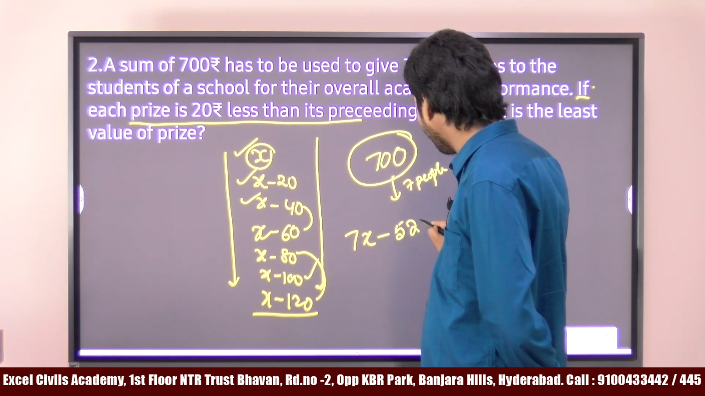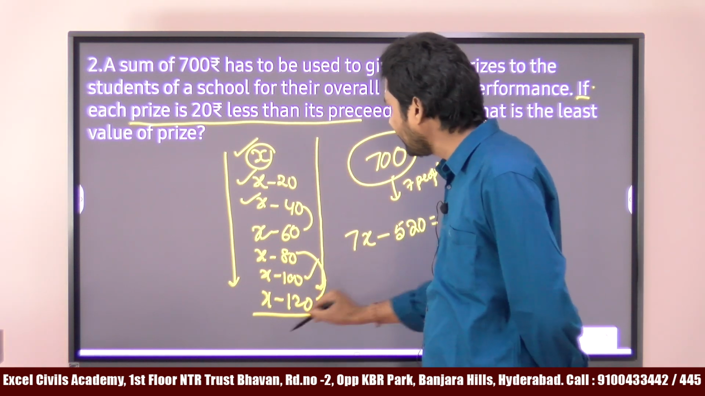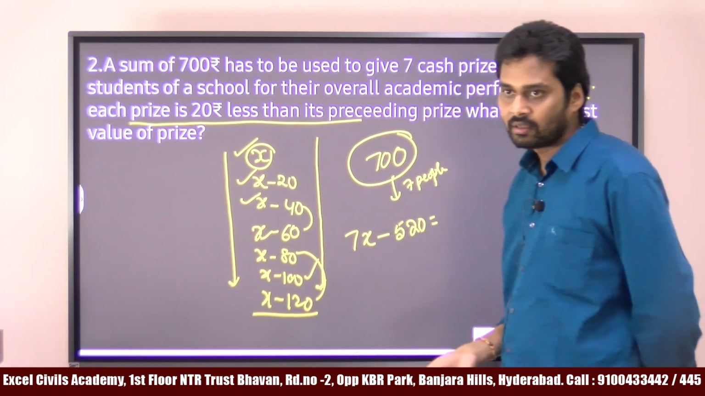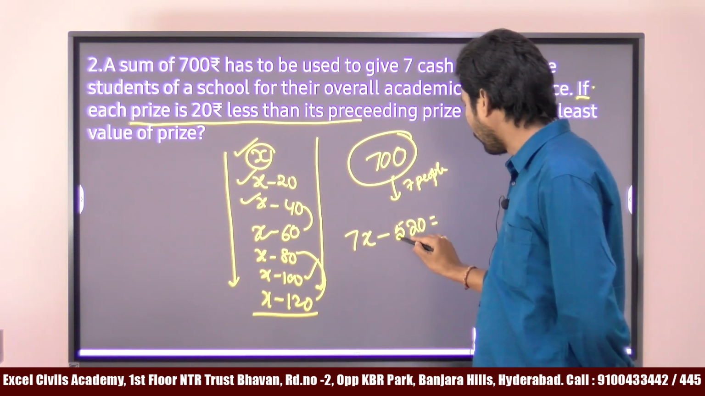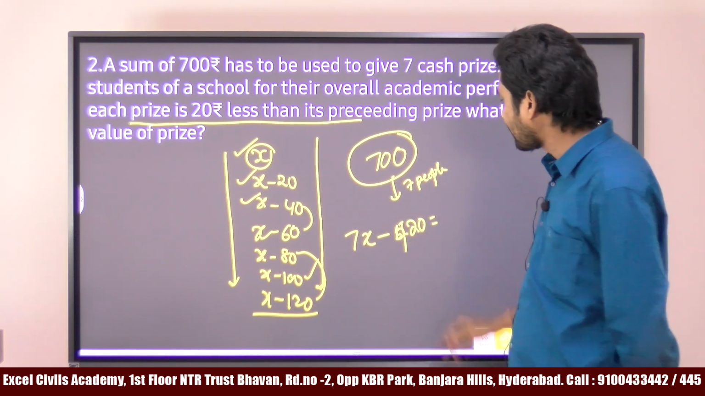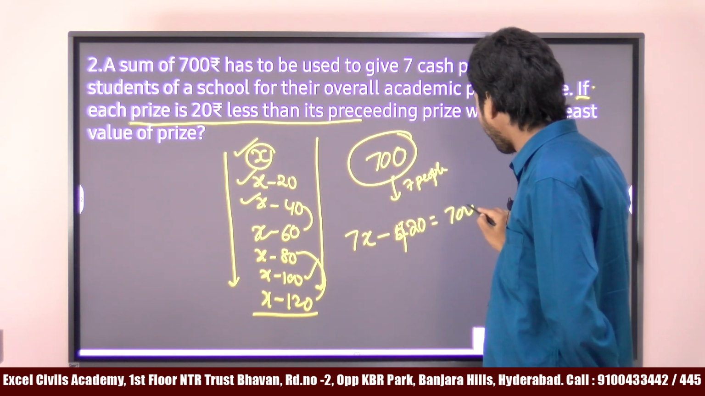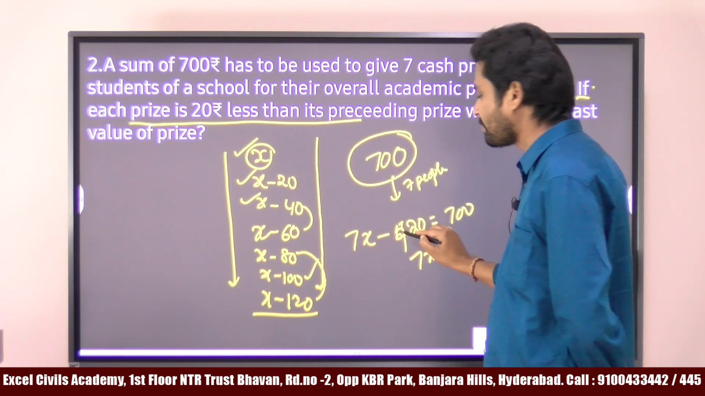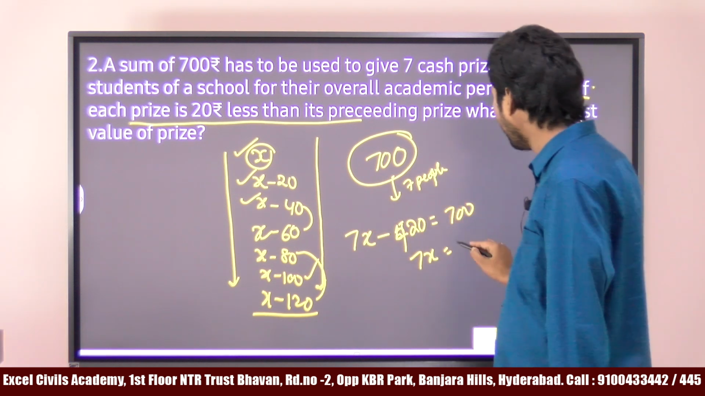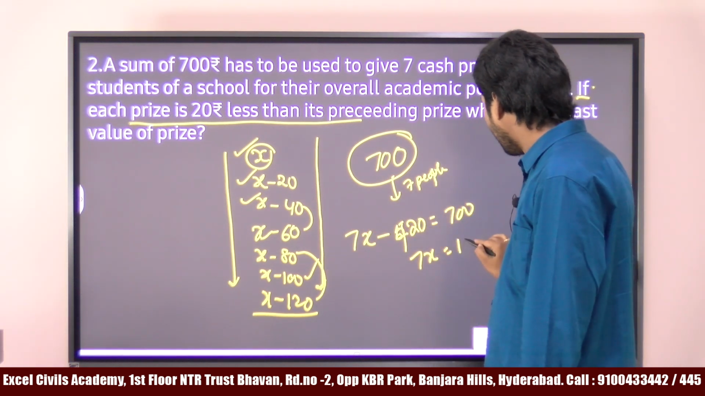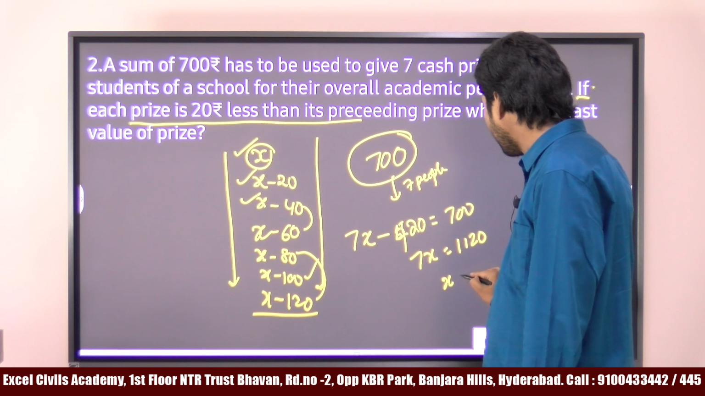7x minus 520 is equal to, this complete value is equal to how much? Yes, 420. This complete value is equal to how much? 700, right? Now 7x value is equal to what? This minus 420, when you take it to the other side, it becomes plus 1120. Therefore, x value is equal to what?